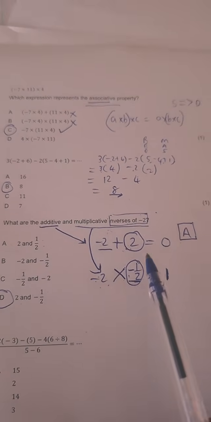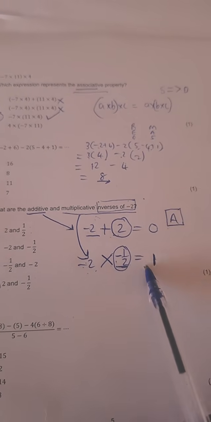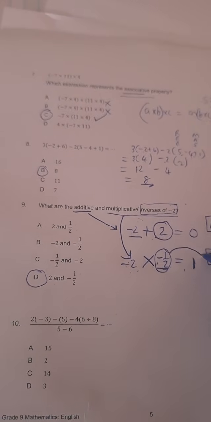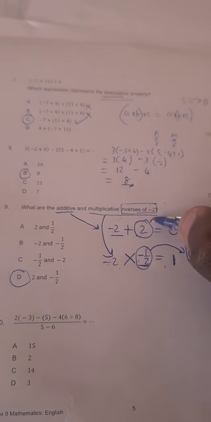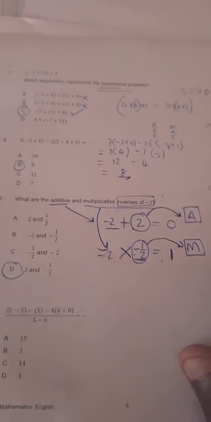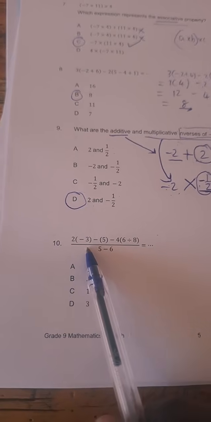Multiplicative inverse is that number that you multiply to another so that you can get the answer 1. So the multiplicative inverse here is negative half, whereas the additive inverse is what? 2. Okay, let's not forget that for future. Let's go and look at number 10.